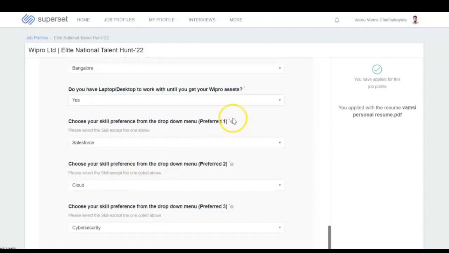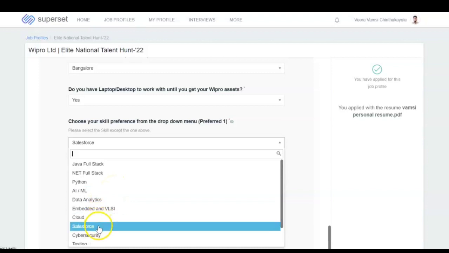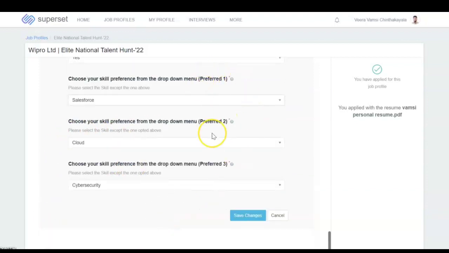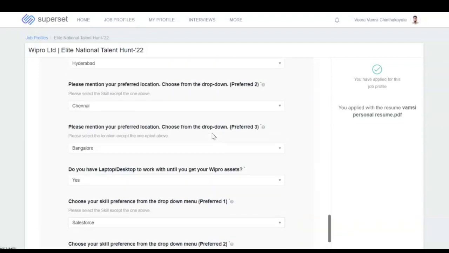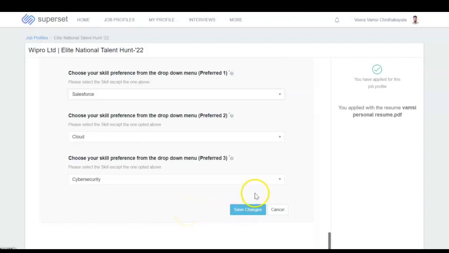If you don't have one, then select no. It is not an issue. After that you have to select your skills preferences. You can select three preferred skills. First select your preference in the drop down menu. You can select all the preferences. I selected my skills in this section. After entering all these details, the infrastructure, preferred locations and the skills preferences, just click on the save changes button.